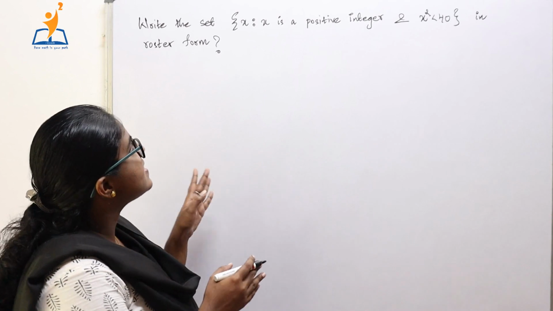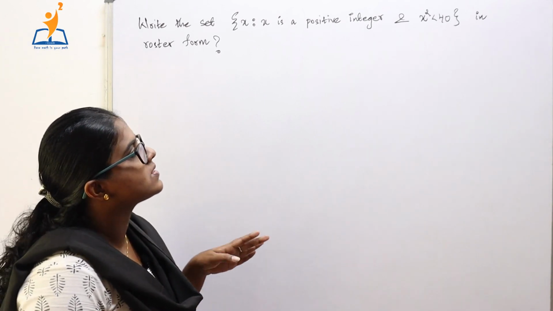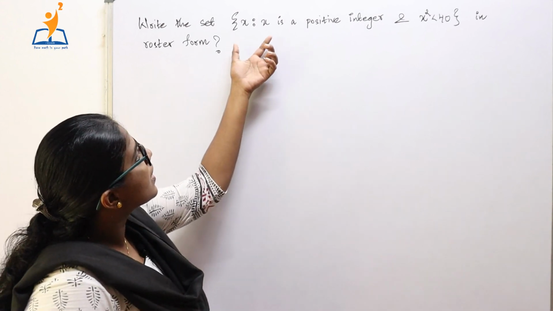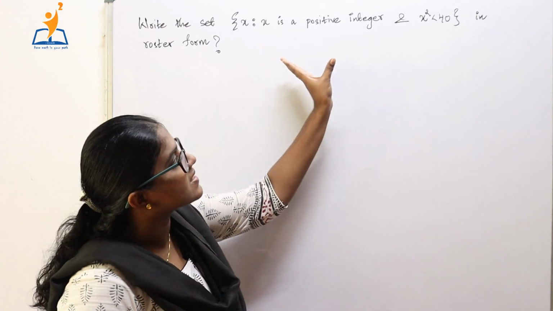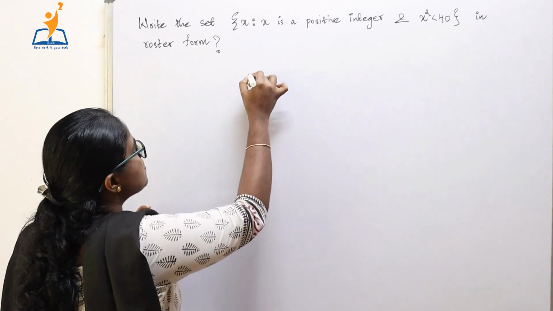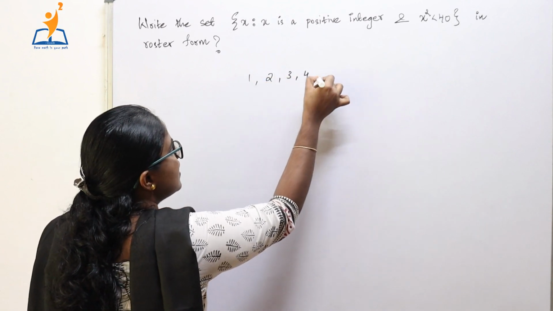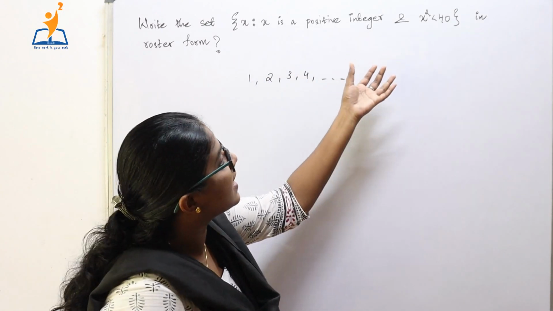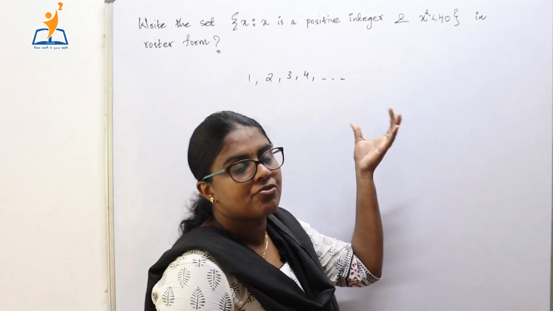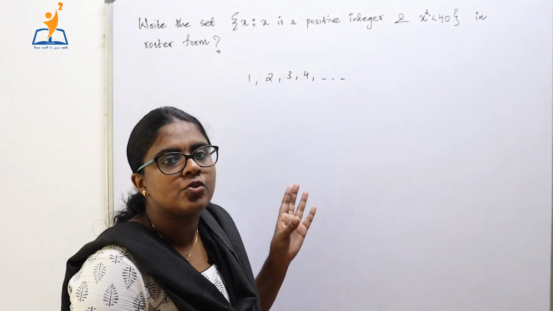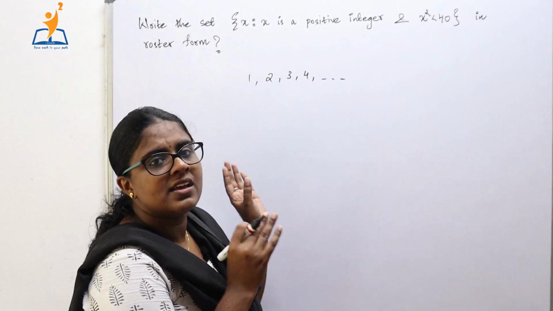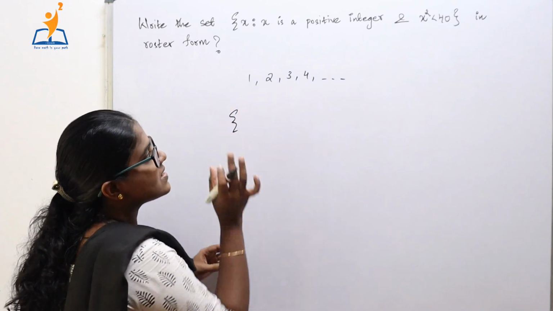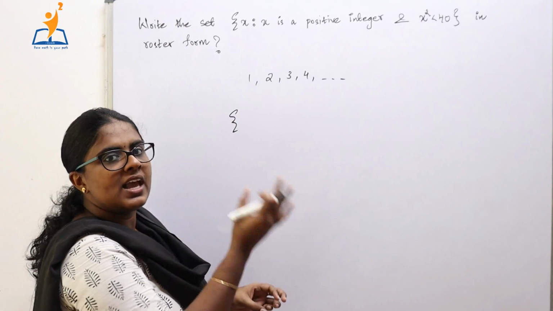Next question is, write the set of all x such that x is a positive integer and x square is less than 40 in the roster form. That is, we require the set of all x such that x is a positive integer. We know that the positive integers are 1, 2, 3, 4, and so on. And we have one more condition here. x square should be less than 40. That is, squares of the integers should be less than 40. That is, the set of all positive integers such that their squares are less than 40.